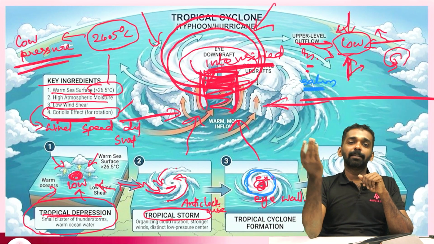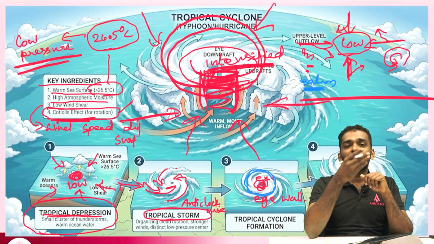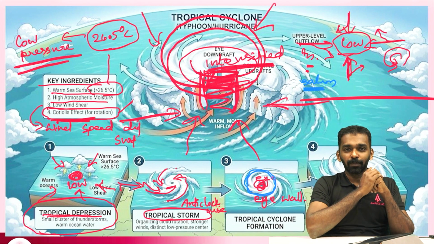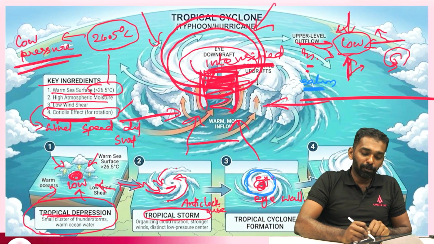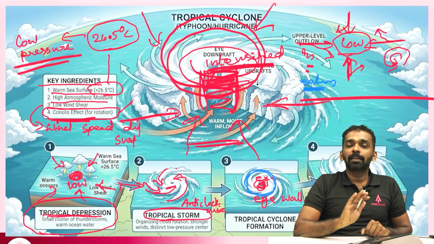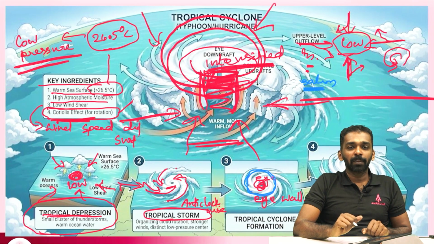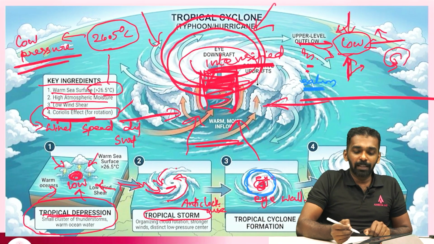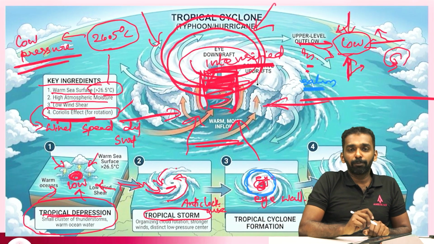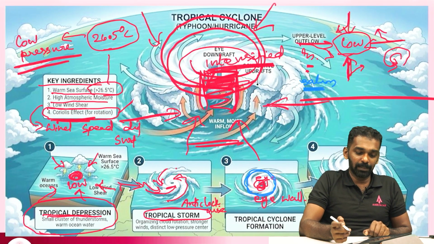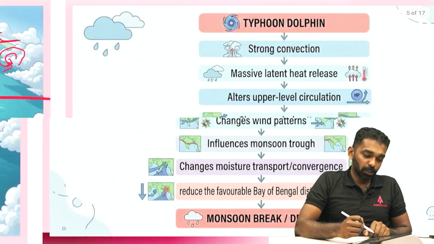This intensifies and increases the height of the cyclonic circulation. This process continues as long as there is supply of moisture, so unless the cyclone makes landfall, the process continues. Whenever the cyclone makes landfall, the supply of moisture is cut off and hence the cyclone dissipates. So this is the process.